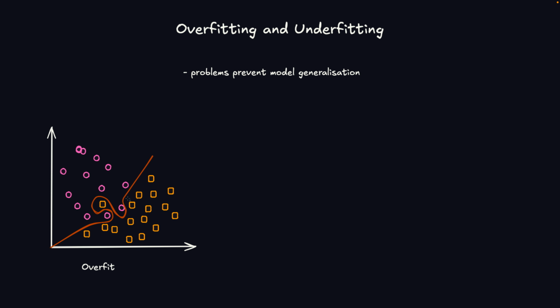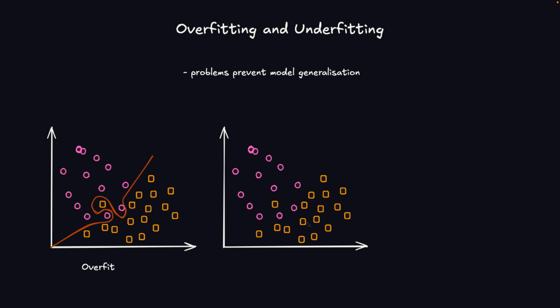Similarly, these two are again outliers. So the model has memorized this data rather than learning the pattern within the data. If we have a pink circle here, for example, it will be classified as a yellow square, but it should be classified as a pink circle. So this is an example of overfitting.